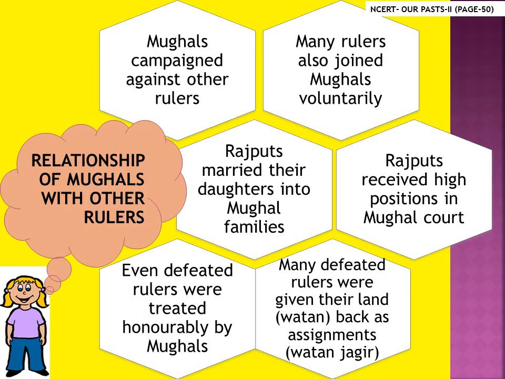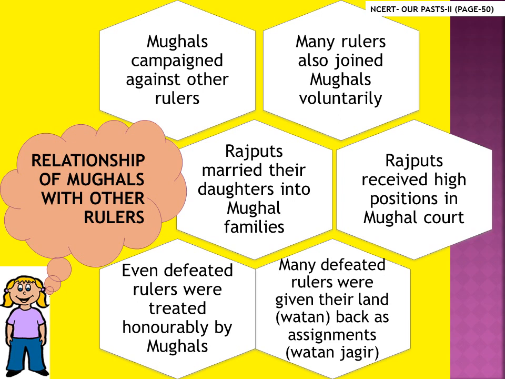Now here is the next topic. How was the relationship of Mughals with other rulers? Mughals constantly campaigned or fought against those rulers who refused to accept their supremacy. Some Indian rulers joined Mughals voluntarily, that means by their own wish. Some of the Rajput rulers married their daughters into Mughal families.